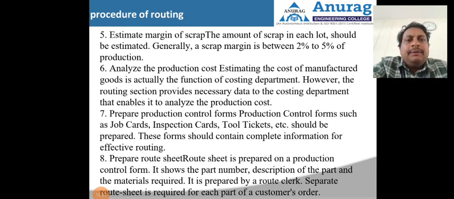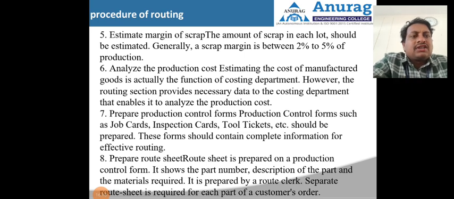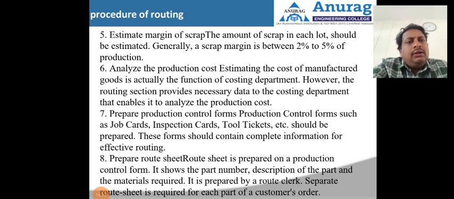So the sixth step will be analyzing the production cost, estimating the cost. Manufactured goods costing is actually the function of the costing department, so it will be referred to the costing department. However, the routing section provides the necessary data to the costing department that enables it to analyze the production cost. So we need to understand the raw material cost